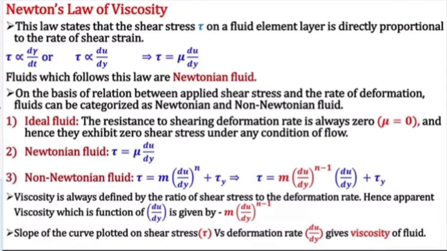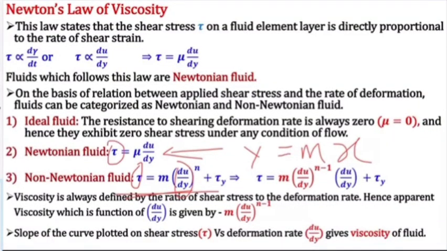So we should know the relation between tau and du by dy. We have some general equation. If I talk about the Newtonian fluid, it is something like y equals mx, a straight line. The highest power of x is 1; in place of y it is tau, in place of x it is du by dy, and m is mu.